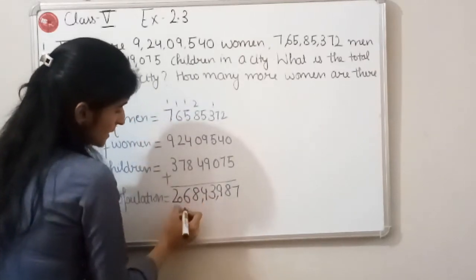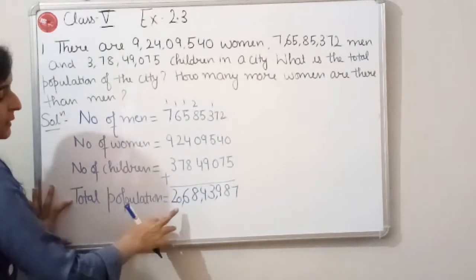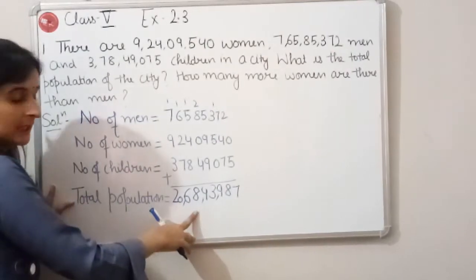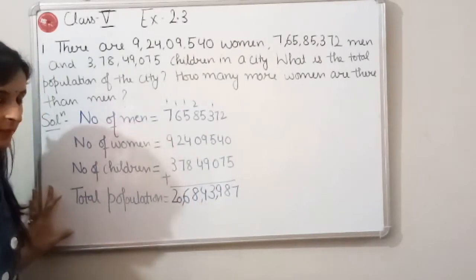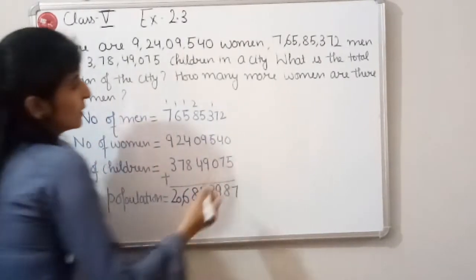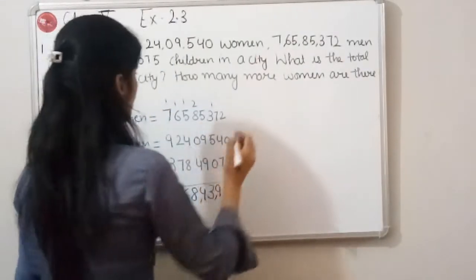Okay. So it means the total population of the city is 20 crore 68 lakh 43,987. Now, how many more women are there than men?